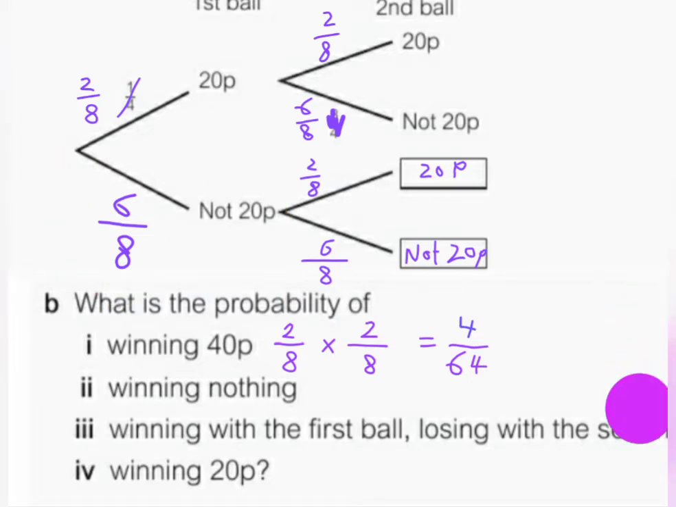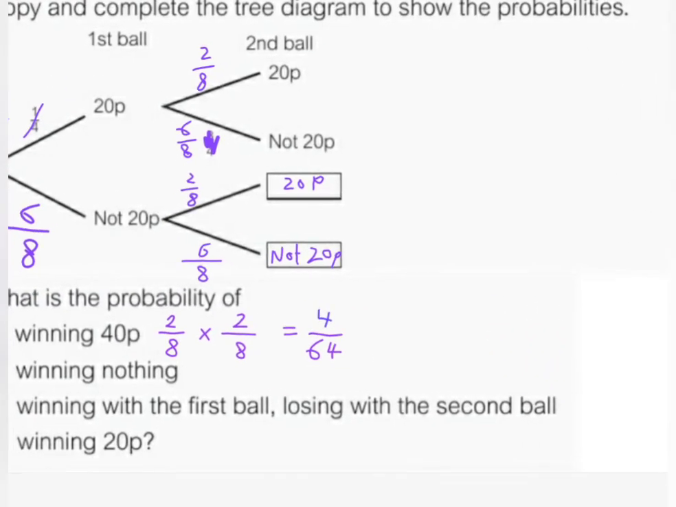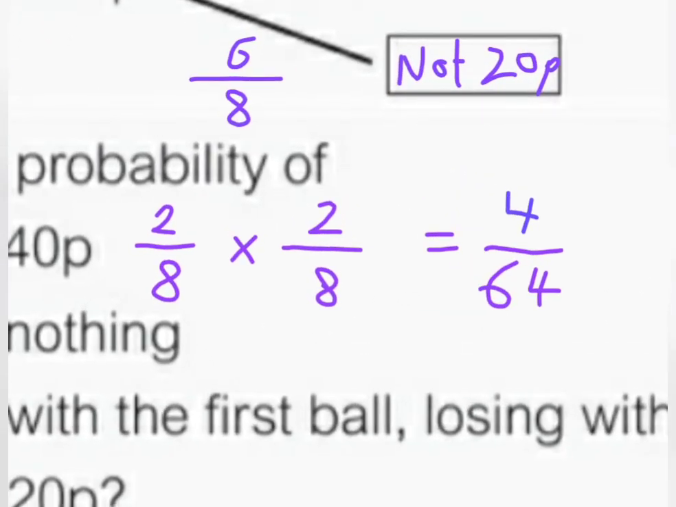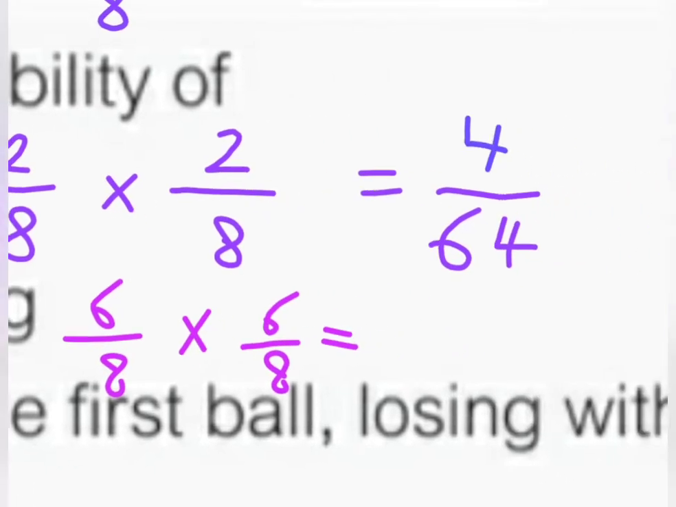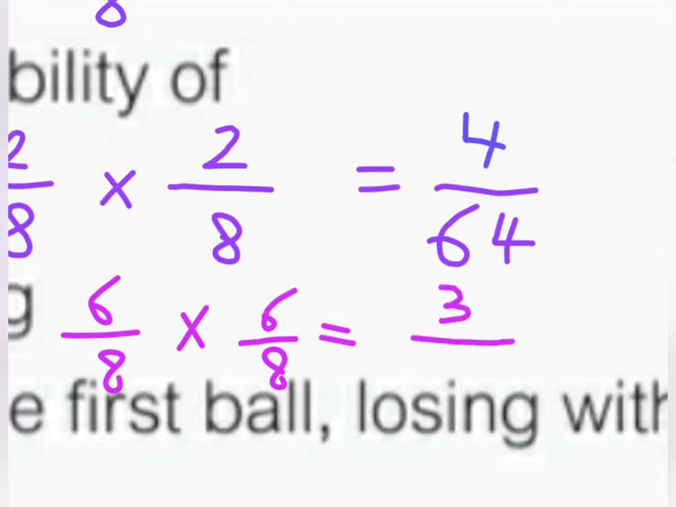Now let's write it here. So 6 over 8 multiplied by 6 over 8. And the answer will be, very good, 36 over 64. So this is the probability of winning nothing. And as you can see, the probability of winning nothing is more than winning 40p. And this is very important to understand.